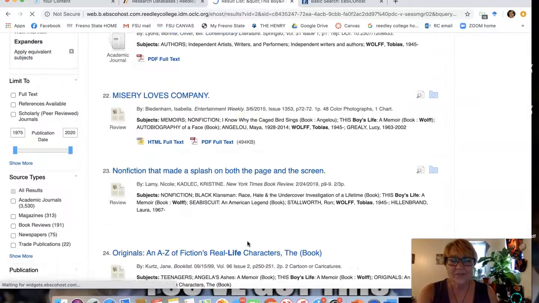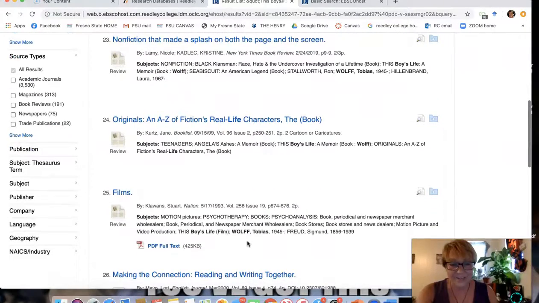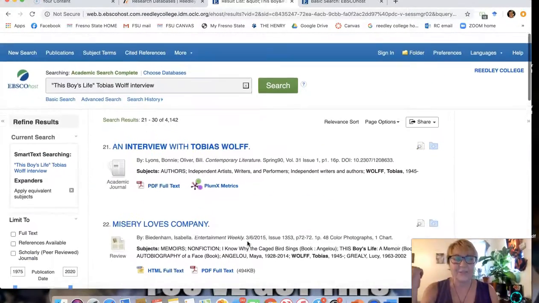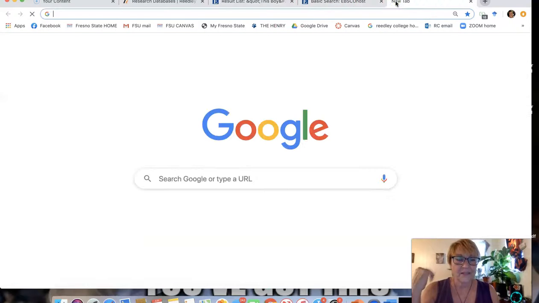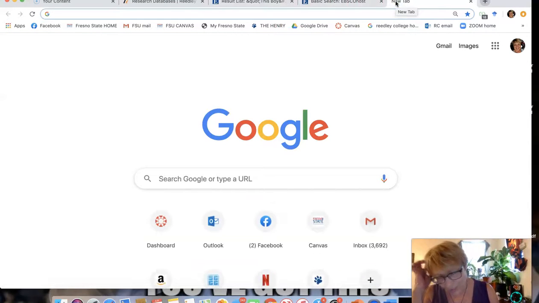Now, suppose you just can't find anything in these research databases. I will tell you that as far as searching goes, Google Scholar is maybe a little bit more user-friendly. So Google Scholar, but there's something you've got to watch out for. So let me show you. So first of all, Google Scholar right up here.